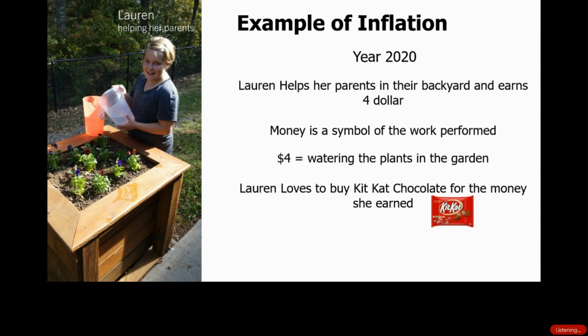So Lauren goes and works for her parents. She waters the flowers and helps them in gardening work in their backyard. So her parents give her $4 for gardening work. And what you have to understand is that the money is nothing more than a symbol of work that's been performed. So Lauren performed some work, her parents gave her some money, and then Lauren can trade that money for the work that somebody else does. Always remember that the money is nothing more than a symbol of work that's been performed.